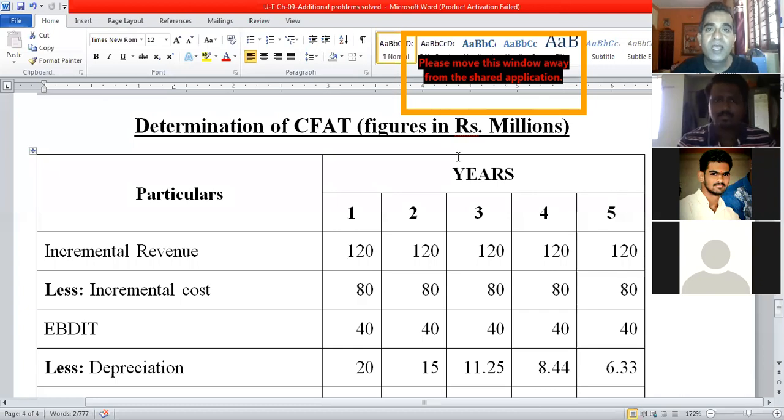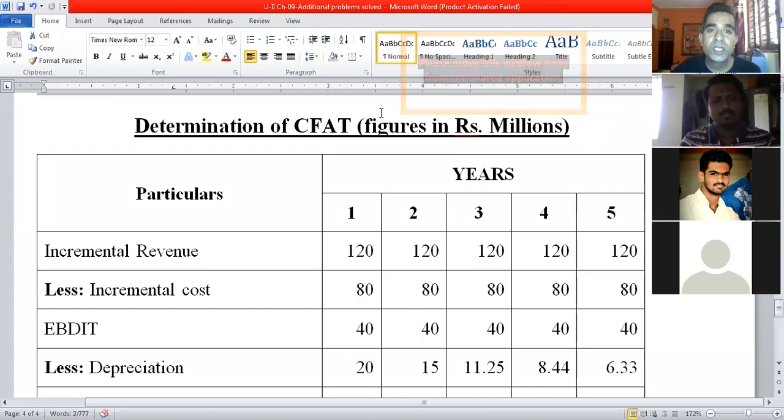From there I have solved numerical problems online. Then mutually exclusive proposals, and thereafter the evaluation techniques of capital projects, traditional techniques and time adjusted techniques, total 6 types.